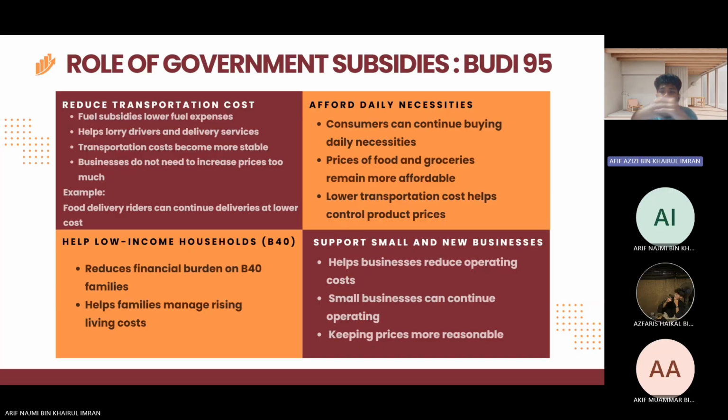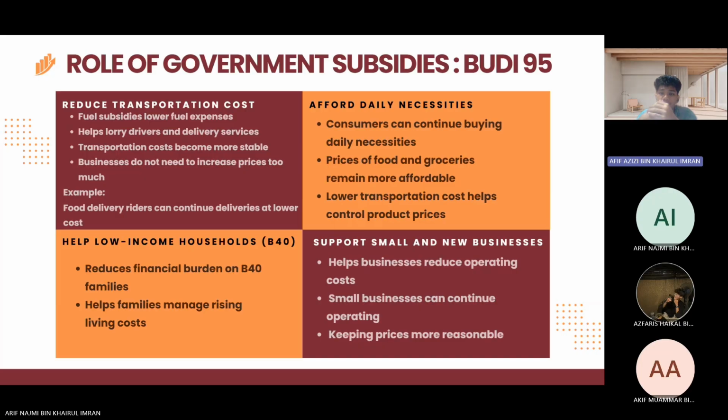Secondly, subsidies help people afford daily necessities. When transportation costs increase, the prices of food, groceries, and household items also become more expensive. Without subsidies, many consumers would struggle with the higher cost of living. So with subsidies, it helps lower the transportation costs, and at the same time, subsidies help keep prices more affordable and reduce the pressure on consumers, especially during inflation.